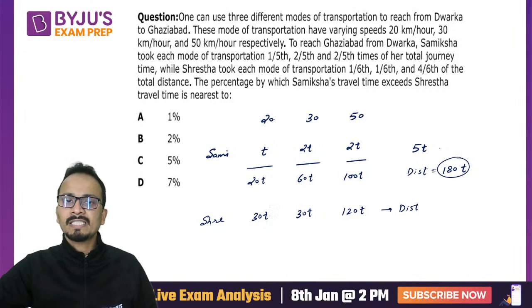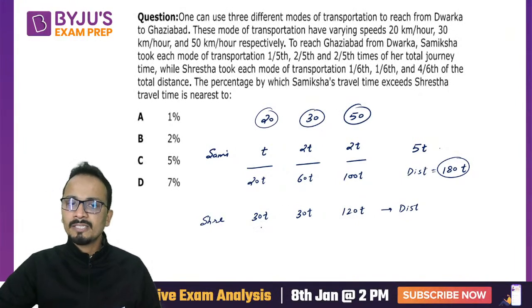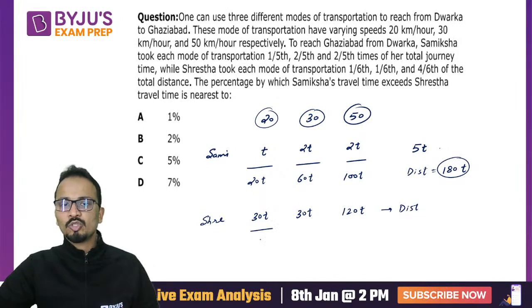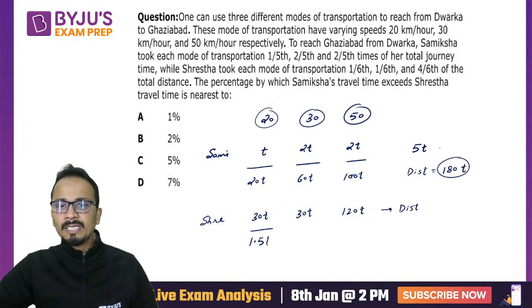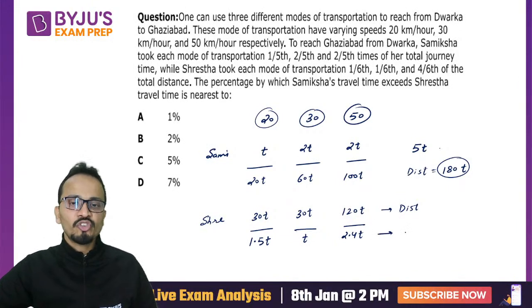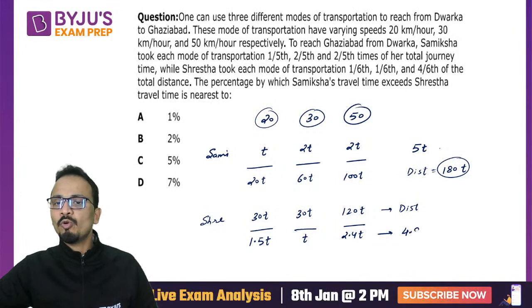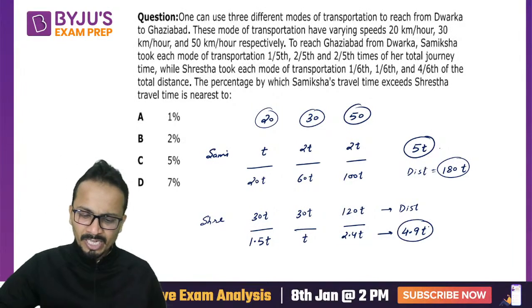If I divide these distances by the respective speeds, I'll get the time taken by Shrestha. Here it comes out to be 1.5t, here it is t, and here it is 2.4t. So total time taken by Shrestha comes out to be 4.9t. All right, so this is the total time taken by Samiksha and this is the total time taken by Shrestha.